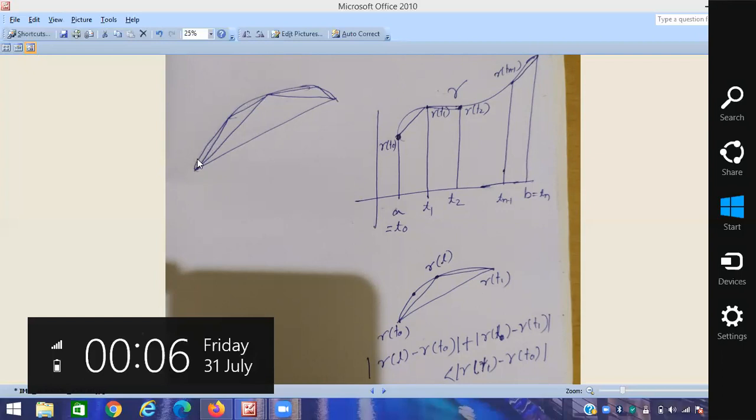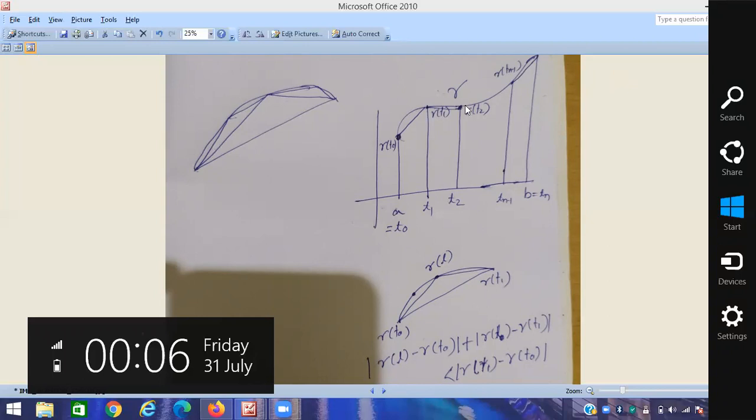Can you follow me? Just think about what I'm trying to say. You consider another point here, then another point here. If you continuously increase the number of points, you get a better approximation of the corresponding curve. But it is already given that the curve is of bounded variation, because this curve is a rectifiable curve, which means it is of bounded variation.